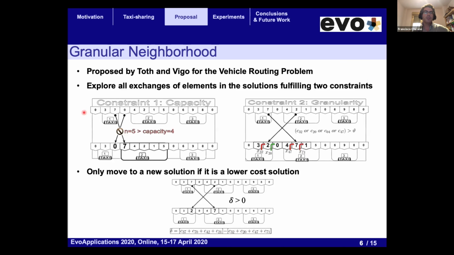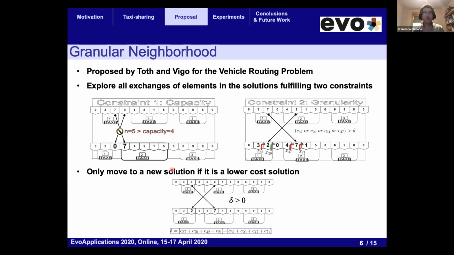So there are 2 constraints that we have to fulfill in order to consider the swaps, because this is a kind of swap neighborhood with some constraints. The first is that we cannot exceed the capacity of the taxis. So for example, this swap is not allowed because it generates a taxi with 5 passengers, and this is not allowed. The maximum capacity is 4. And the second constraint is that we only allow swaps in which we use the arcs that have a cost lower than the given granularity. So if the cost is exceeding the granularity by theta, then this swap is not allowed.